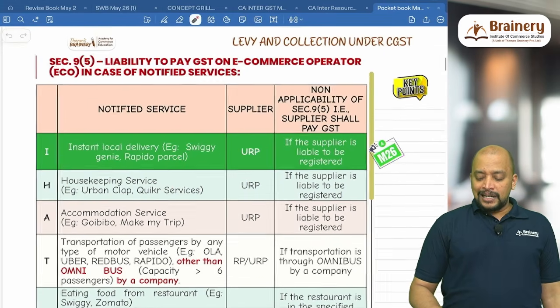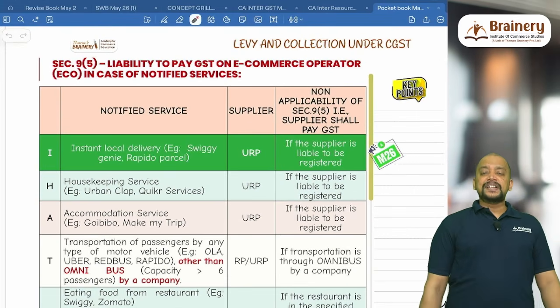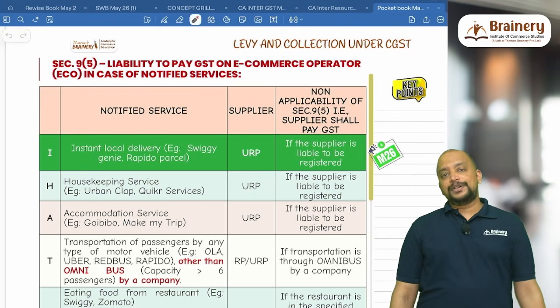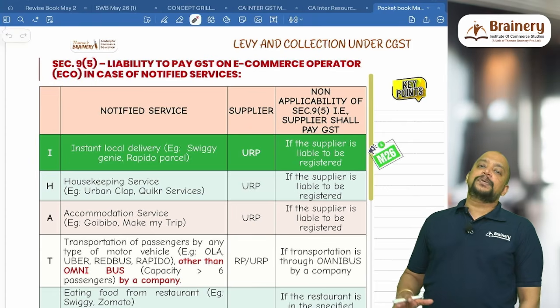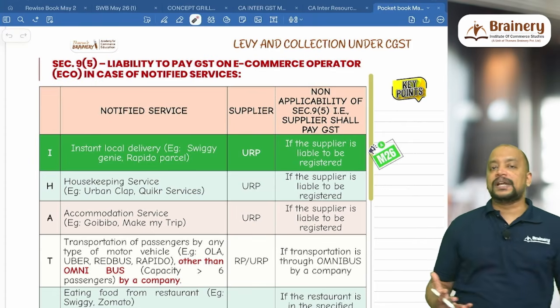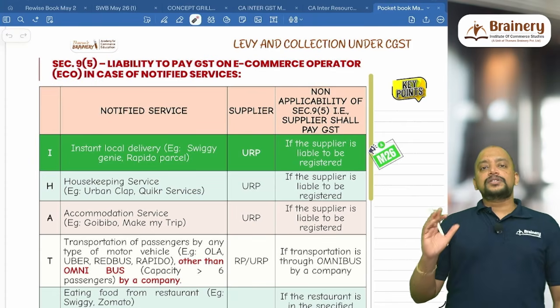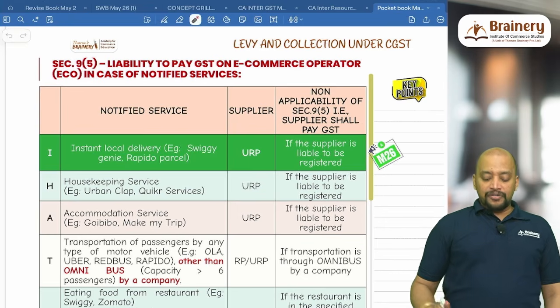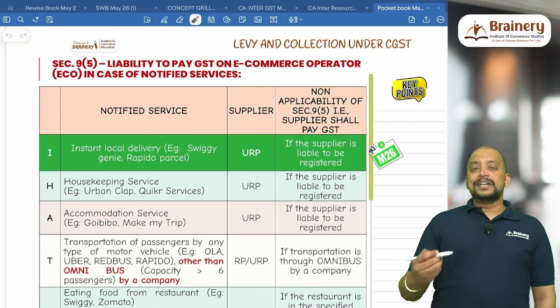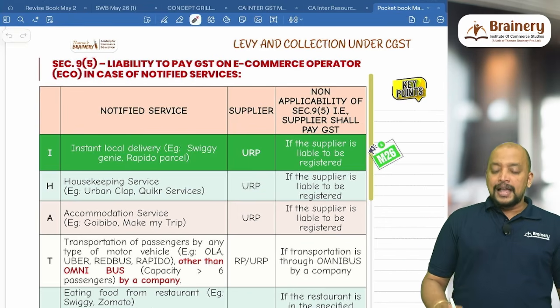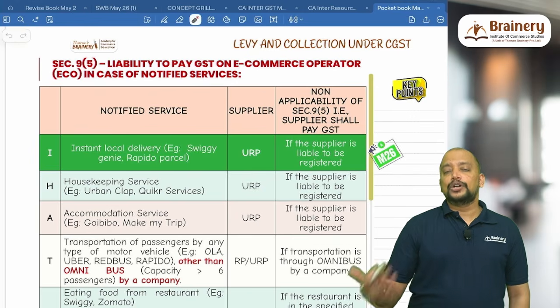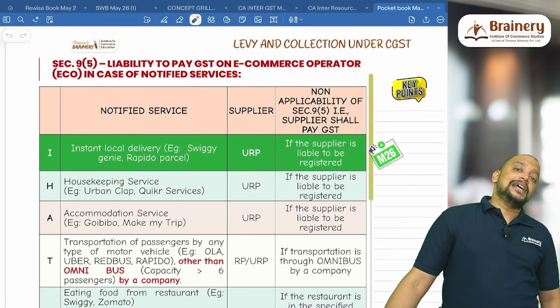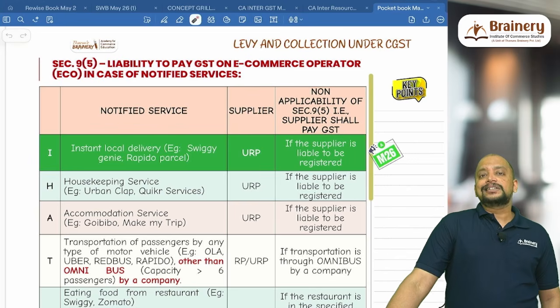9.5 is applicable in case of notified services supplied through an e-commerce operator. In this case, the liability to pay GST is on the e-commerce operator, but we have certain conditions, non-applicability, etc. What is the list of notified services? I, for instant local delivery: Swiggy, Genie, Rapido, Parcel, etc. And the supplier should not be registered or should not be liable to get registered. What if the supplier is liable to get registered? Then in that case 9.5 is not applicable.